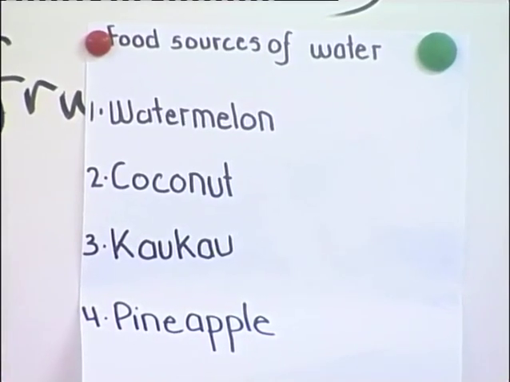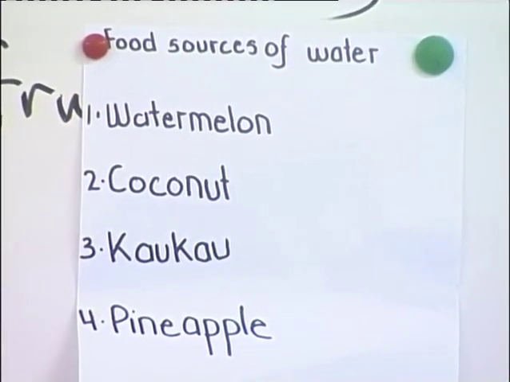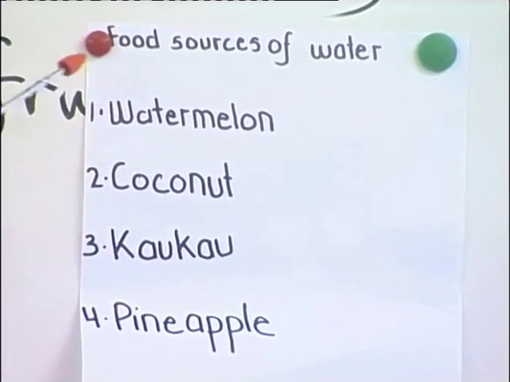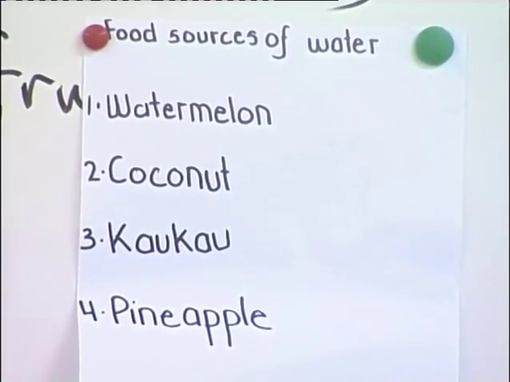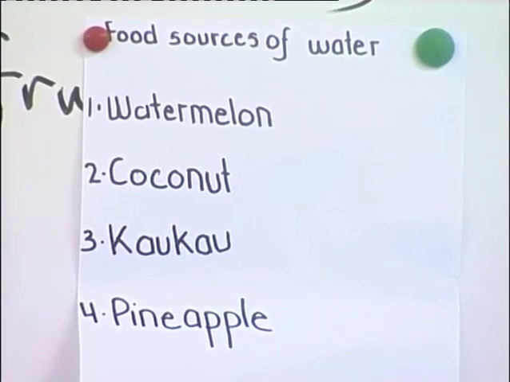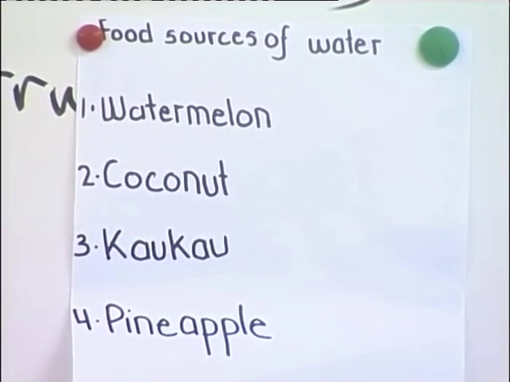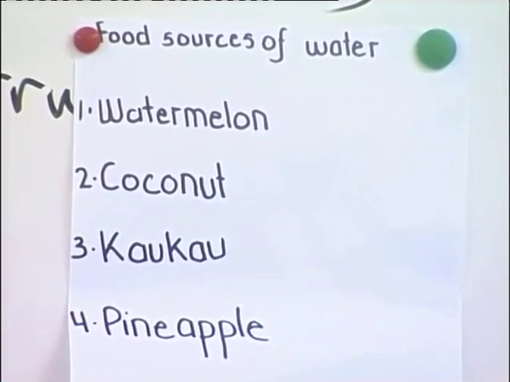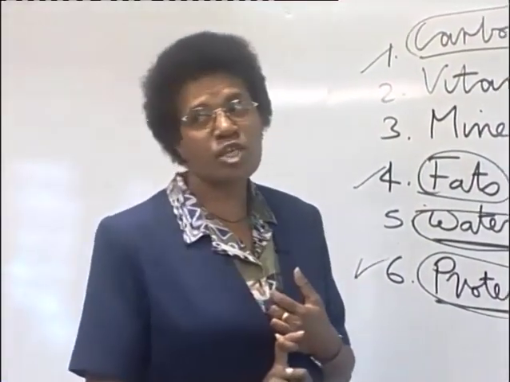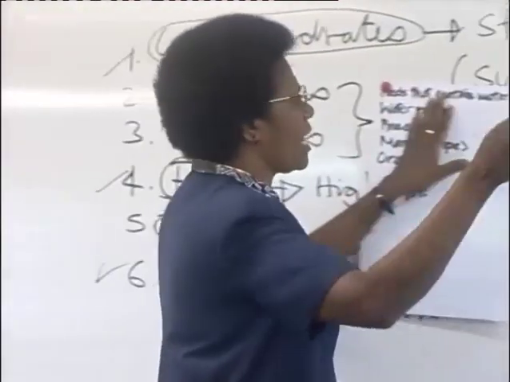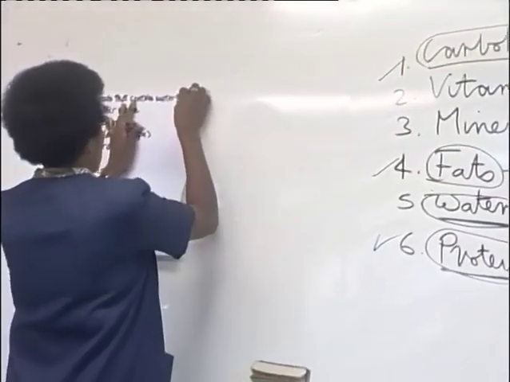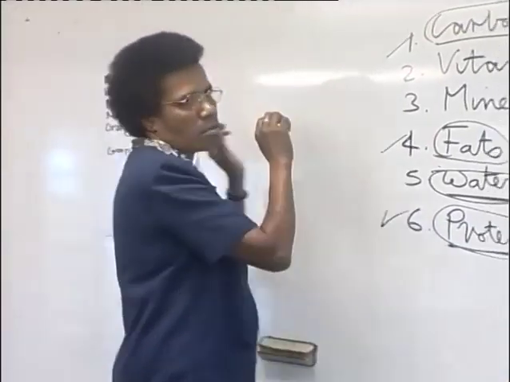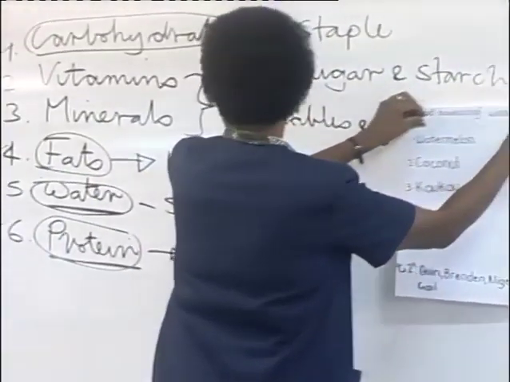So with coconut, they are actually talking about the water that you can get out of the coconut itself. Thank you. So these are some of the foods that contain the nutrient water. We'll have the next 2 groups. Next 2, 3 and 4.